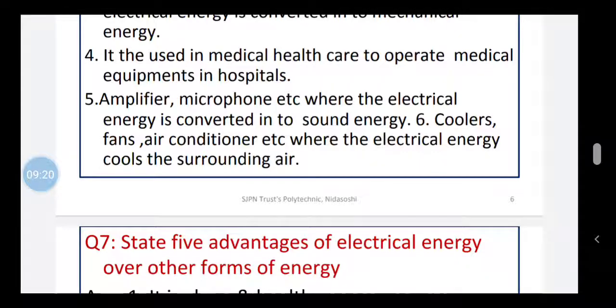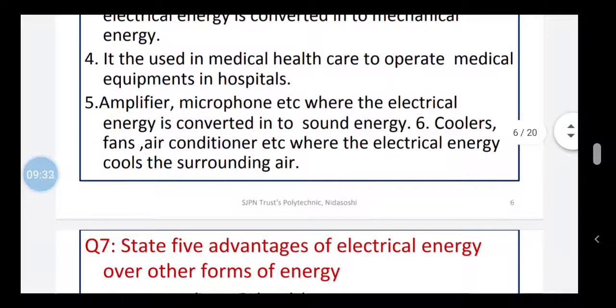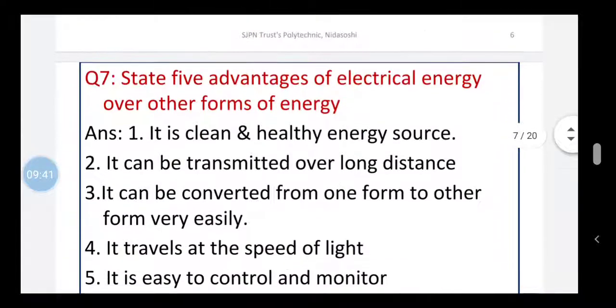The sixth application is coolers, fans, air conditioners, etc., where the electrical energy cools the surrounding air. So there are plenty of applications of electrical energy, but only a few of them have been mentioned here. If you write about 5 to 6 applications of electrical energy, definitely you will get full marks.